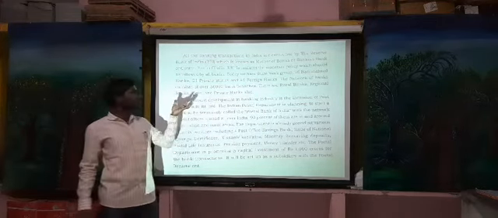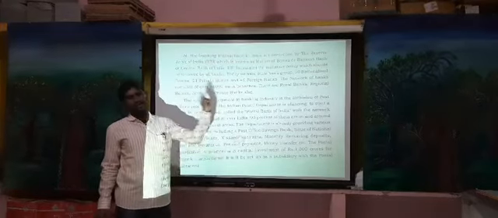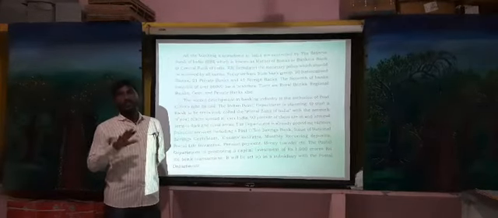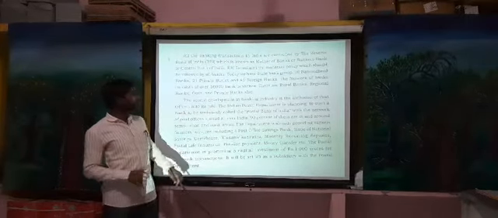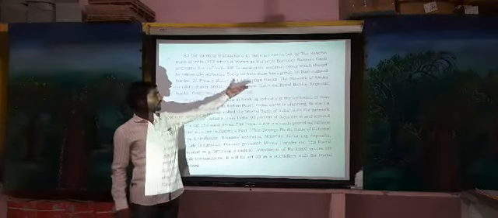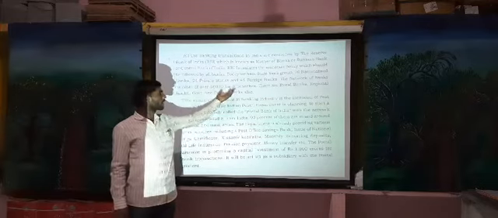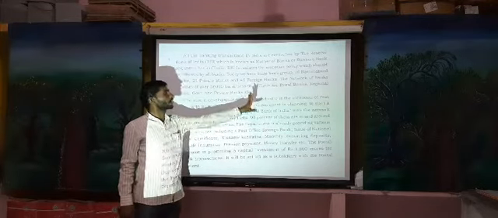RBI controls all 86,000 bank branches in our country, including 20 nationalized banks, 21 private banks, and the rest, 45 foreign banks.